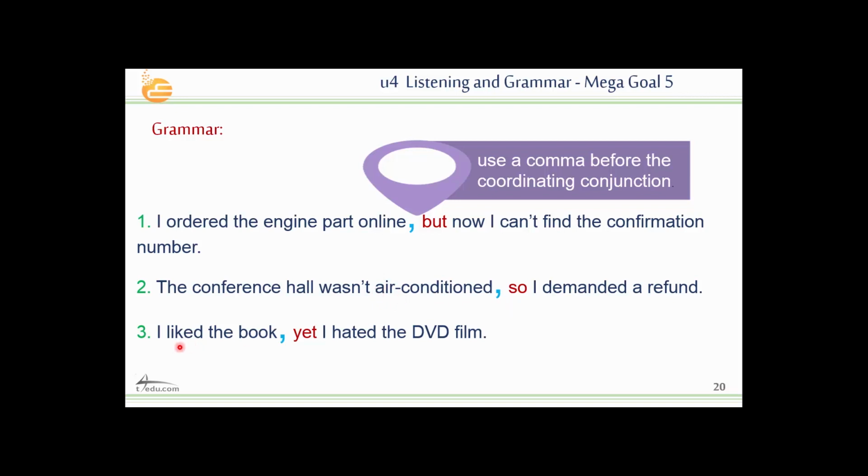Number 3, I like the book, yet I hated the DVD film. So here we have two clauses, two sentences, and this clause can stand alone. It's linked using yet. Don't forget to use a comma before the coordinating conjunction. Before it, you have to put a comma.